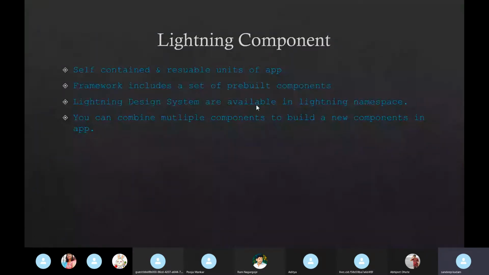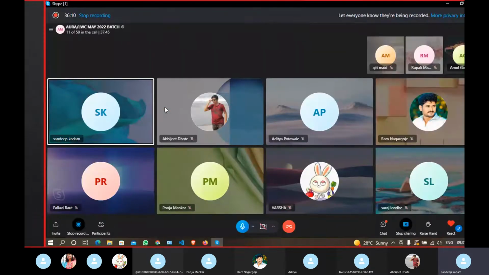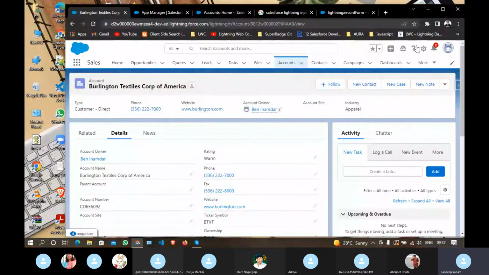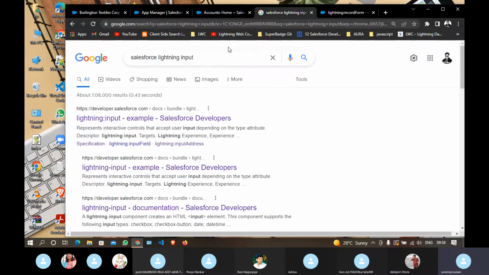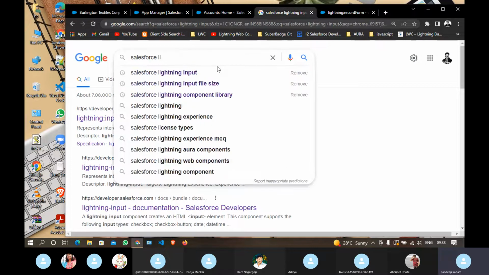Okay, so I have already explained the framework includes a set of pre-built components. Pre-built components means, just like I have explained, the date component, date time, search, that kind of thing you can use. And another important thing is the Lightning Design System. This is very interesting. So let's say I have developed one application in HTML, and you want to add some border, background color, or padding, margin. For that you have to write your own custom CSS, right? But in Salesforce you don't have to do that either.